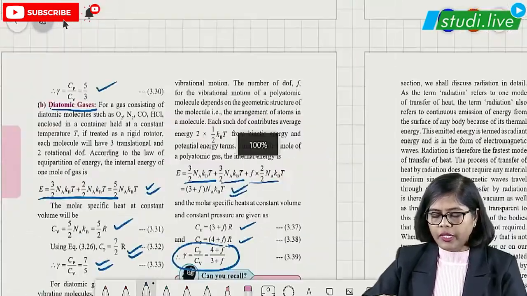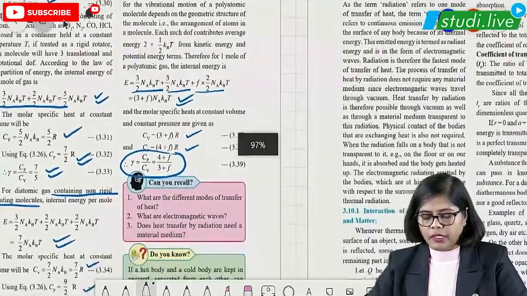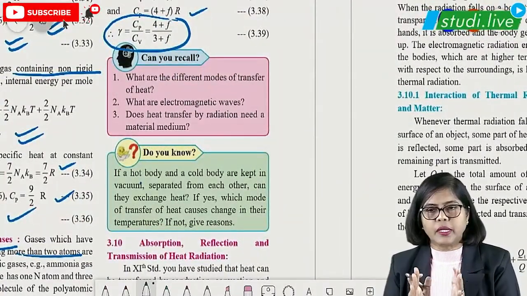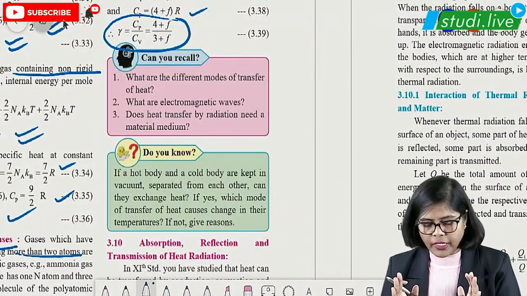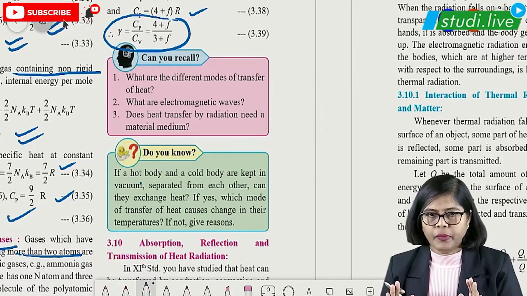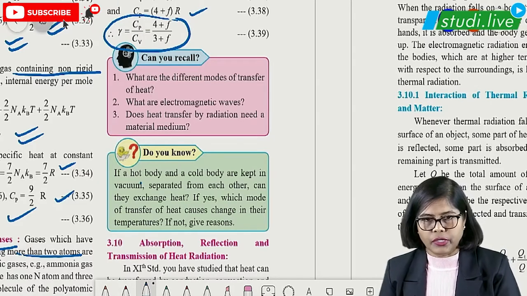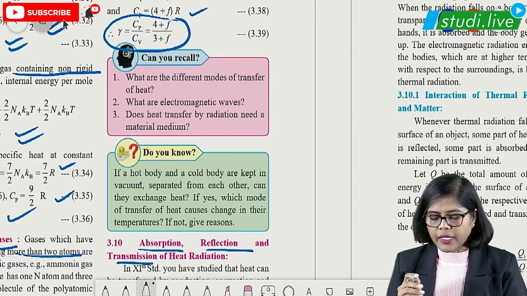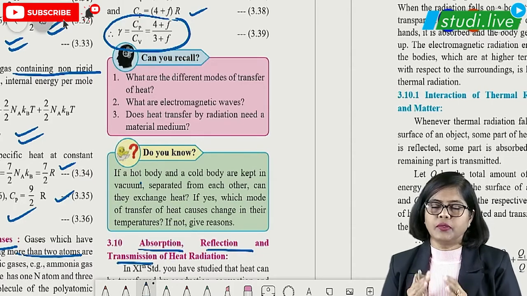So this is all about degrees of freedom, students, we have learned here. The next concept which is important. So this is complete about kinetic theory of gas, right? Till degrees of freedom. Now let us talk about radiation. Radiation, few concepts you should know, right? That is absorption, reflection, transmission.